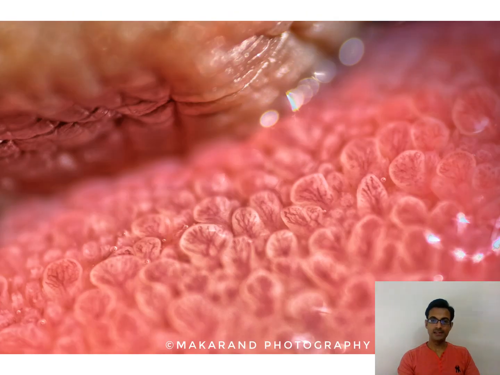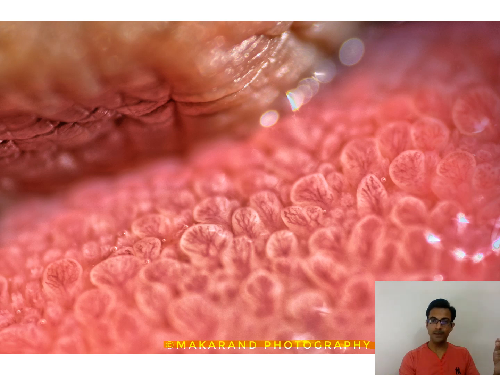Now in the image we'll see over here, this is the tip of a human tongue. It is actually the tip of my own tongue, which I have photographed using a macro lens. Over here you can see that it has numerous projections, finger-like projections on its surface.